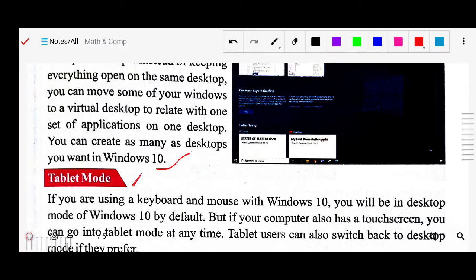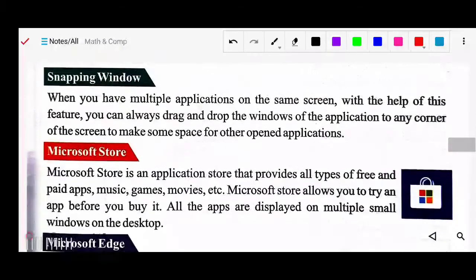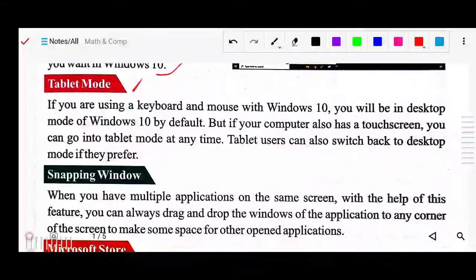Next we have the next feature, tablet mode. Tablet mode means that if you are using a Windows 10 computer and your system supports screen touch, as you touch your mobile phone with your finger or a touch pen, then you can go to tablet mode also. Tablet users can also switch back to desktop mode if they prefer.